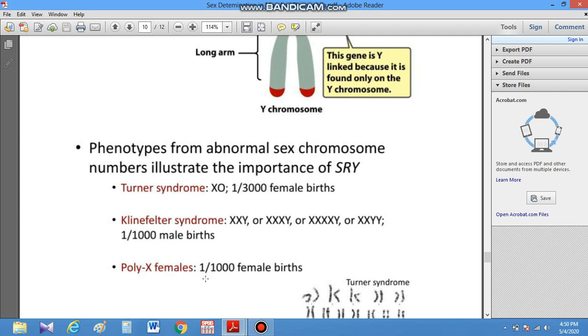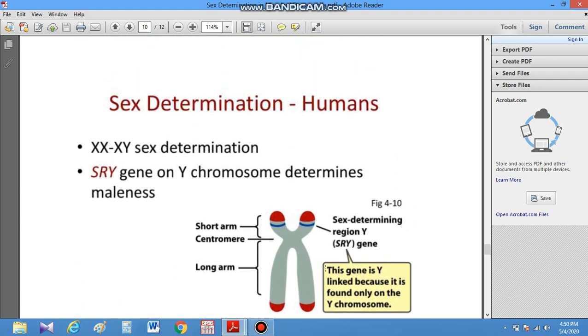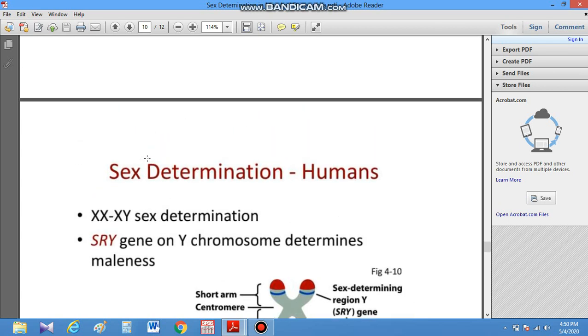Sometimes poly X females are produced, which have absence of the Y chromosome, but their number of X chromosomes is greater. In this way we can understand how the SRY gene, the sex determining region Y, which is present on the Y chromosome, is important. So the Y chromosome basically determines the sex in humans.